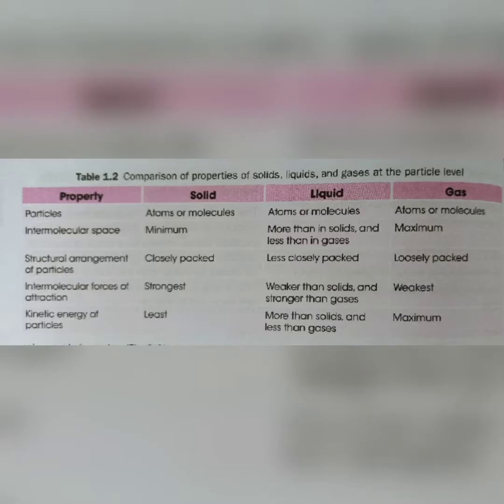Come on, let's have a glance at solid, liquid and gas. What are gas, solid and liquid made up of? Yes, atoms or molecules. Next we can discuss the intermolecular space. The intermolecular space is minimum in solids, more than solids and less than gases in liquids, and maximum in gases. Next we can see the structural arrangement of particles. In solids it is closely packed, in liquids it is less closely packed, and in gases the particles are loosely packed.